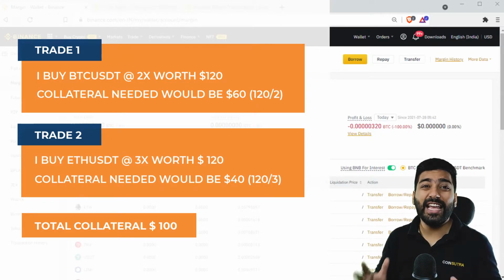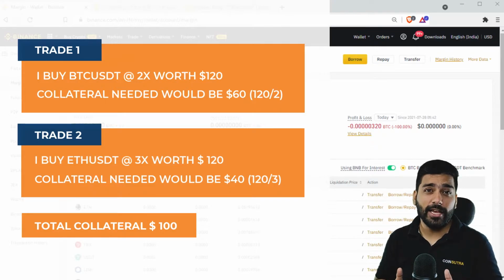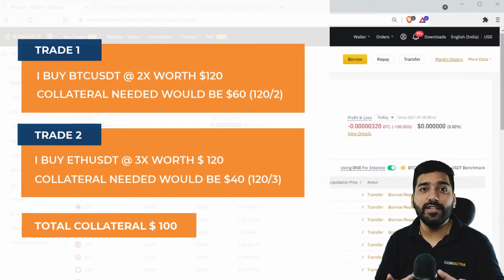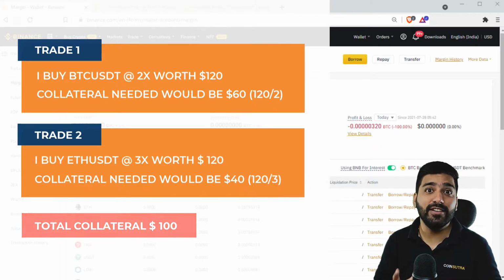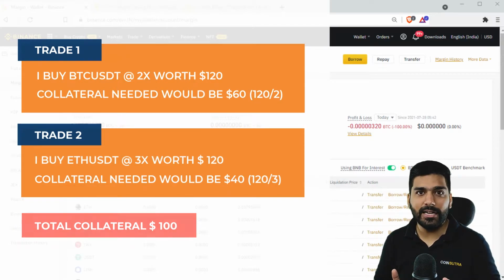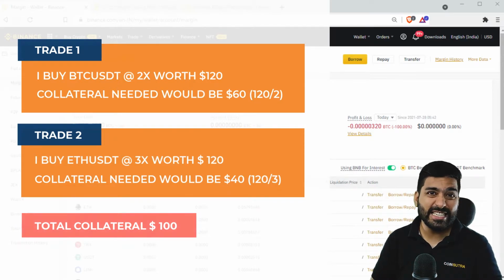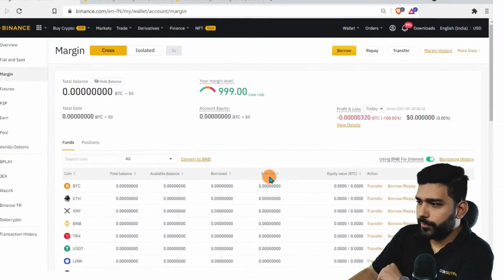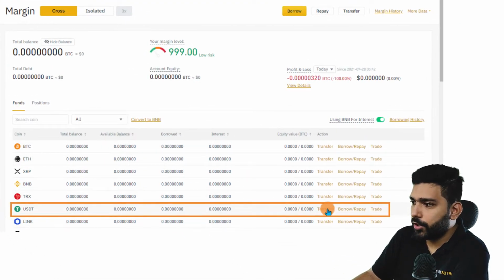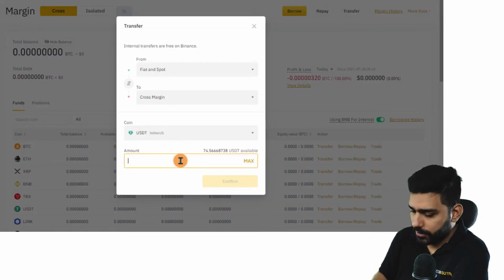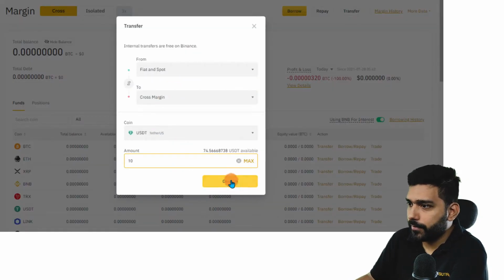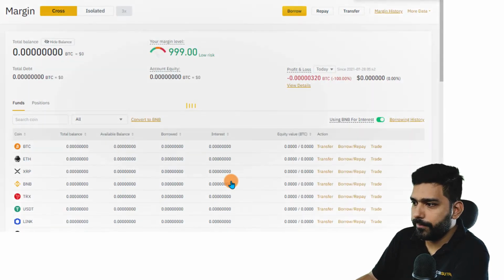But if price of any of these two assets starts falling, then the total wallet balance of $100 is at the risk of liquidation. It doesn't matter that loss is incurred due to BTC trade or ETH trade. So let's transfer some USDT to my cross margin wallet account. I'll transfer 10 USDT to this wallet.